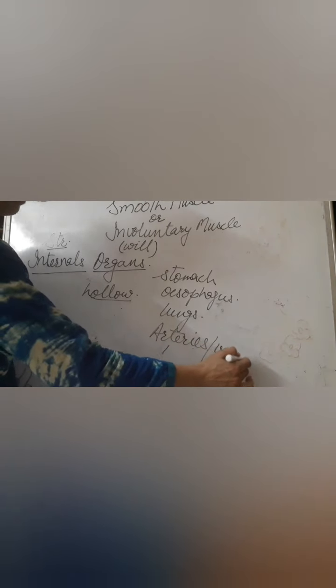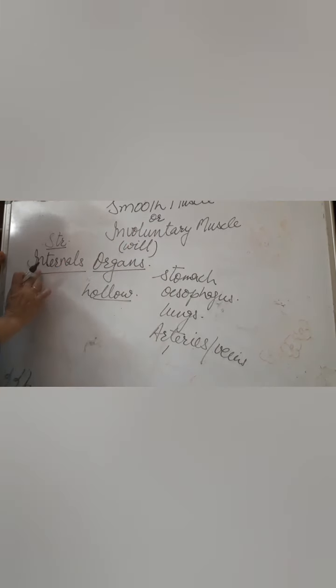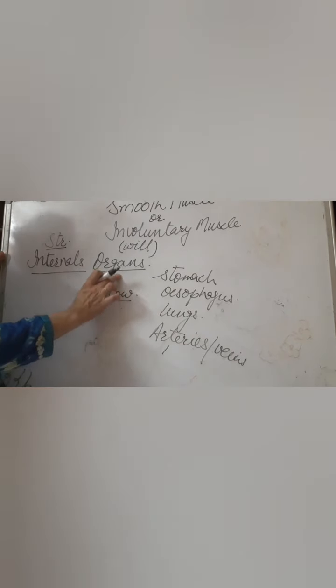In the walls of these hollow organs, these muscles are present and help in the movement of these internal body parts, and thus they are involuntary. It means they are controlled by our autonomic nervous system, because it is present in the viscera of our body.